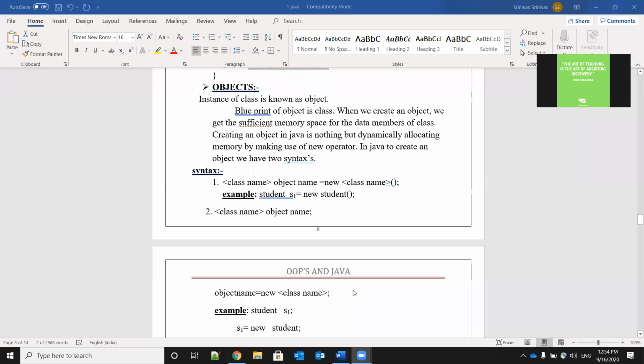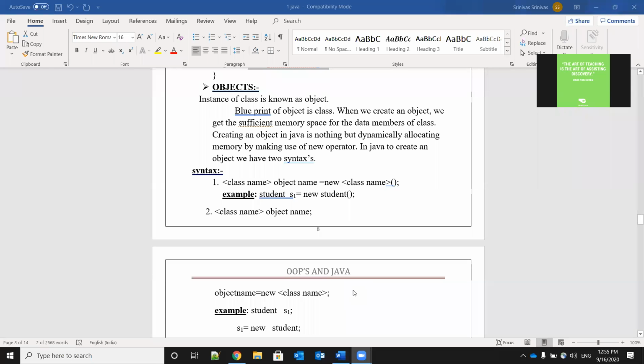Creating an object in Java is nothing but dynamically allocating memory by making use of the new operator. So in Java, dynamic memory allocation will be there. Already we learned about this. Creating an object in Java means dynamically allocating memory by making the use of the new operator. By using the new operator, we will create the object.